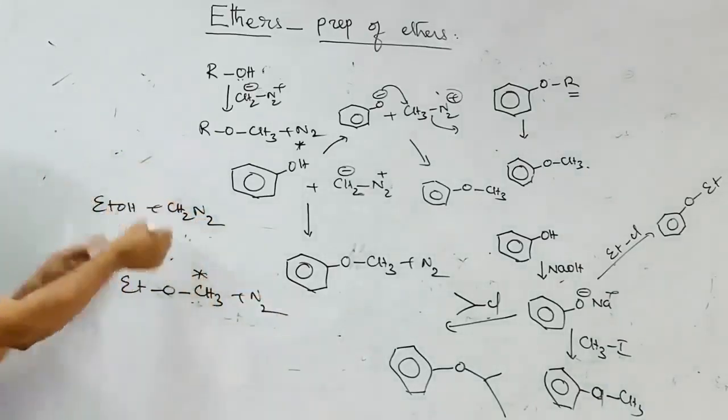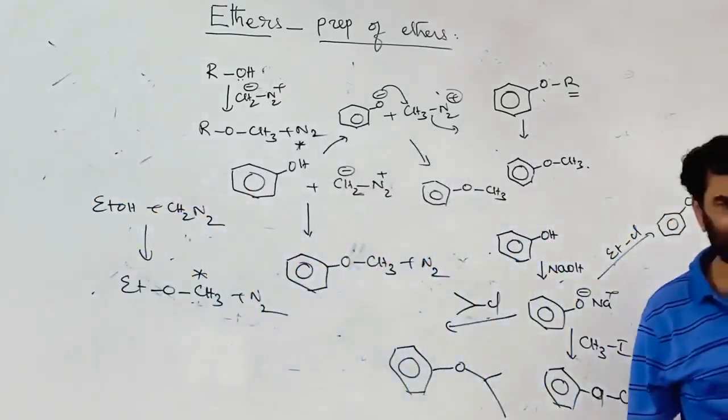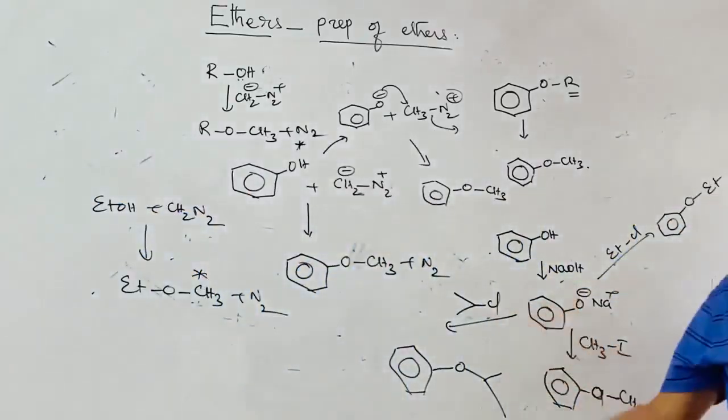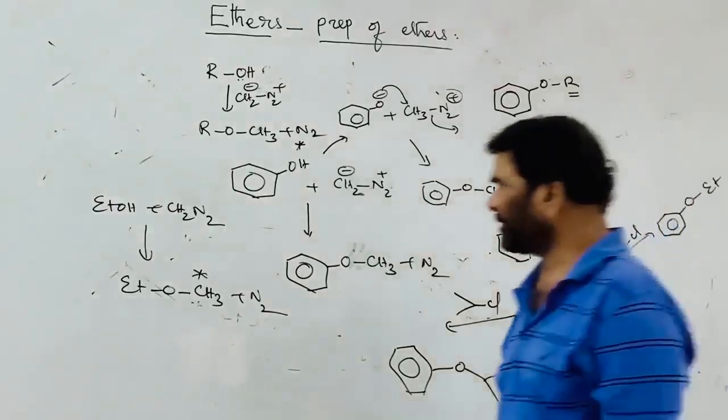So in this procedure, methyl ethers are prepared exclusively. The meaning of methyl ethers is that in the ether, one of the alkyl groups is methyl.